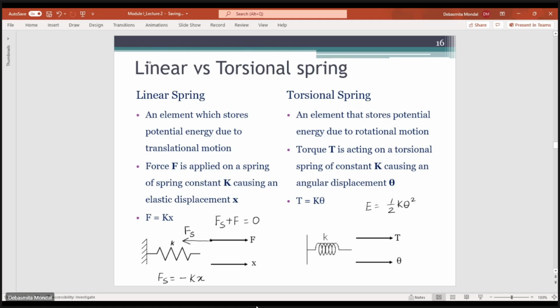In the case of a linear spring, the energy stored is half K x square. This is the potential energy stored inside the linear or torsional spring, so these are also conservative elements.